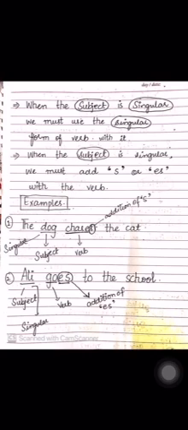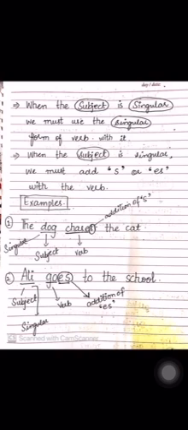Number 2, Ali goes to the school. Ali over here is a singular subject. Goes over here is a verb. We have added es because Ali was singular, so we had to add es with it according to the rule.